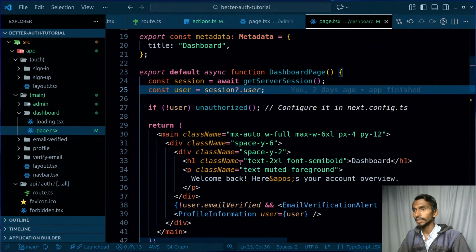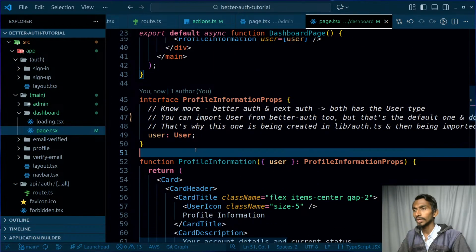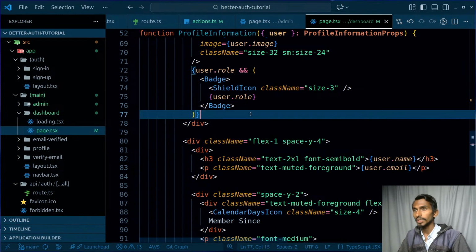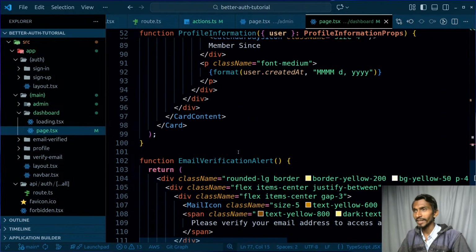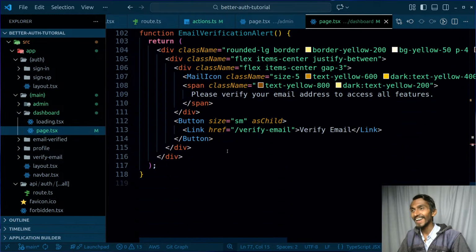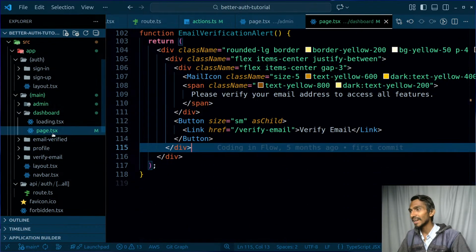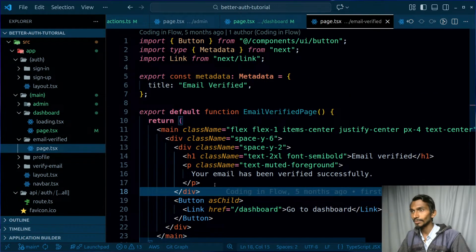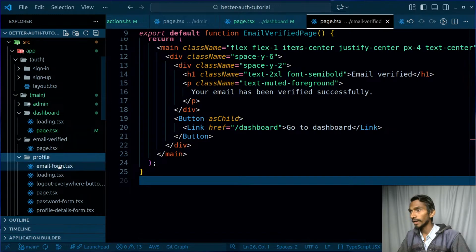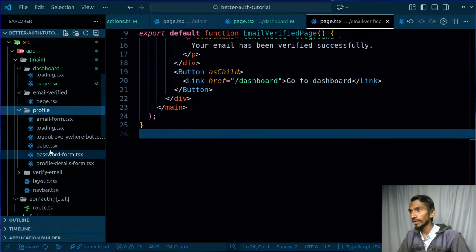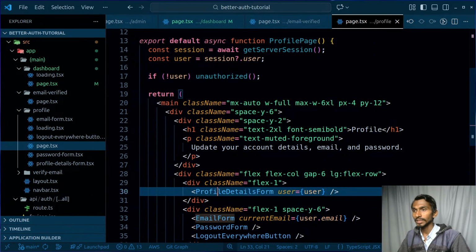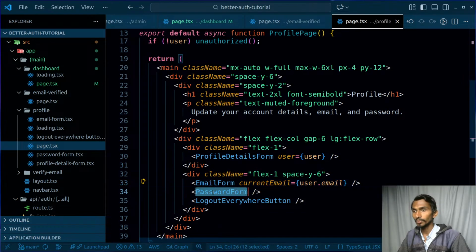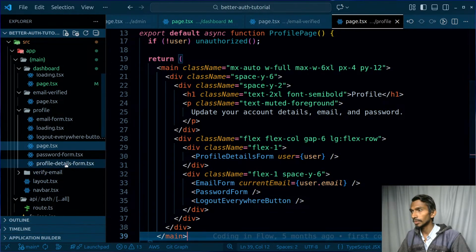First of all, we are getting the user, we are just simply showing the things and all. After that, profile information, again simple, easy peasy, I mean not that easy as well. I'll have to struggle a lot with this, I know, but so far so good. Email, I have this page for sending the email and all, that's fine. Profile, inside my profile I have my page.tsx, and that's gonna be profile details form, email form, password form, logout form, all these things I'm gonna be having.